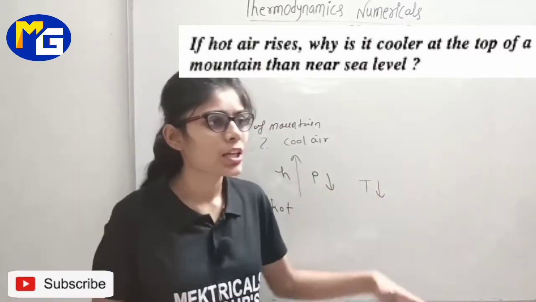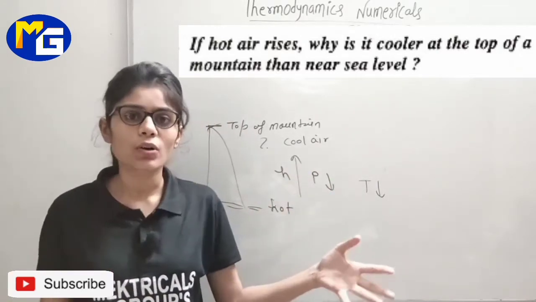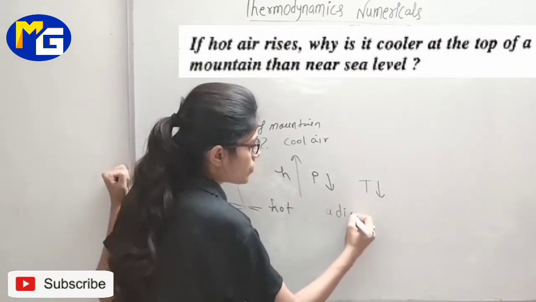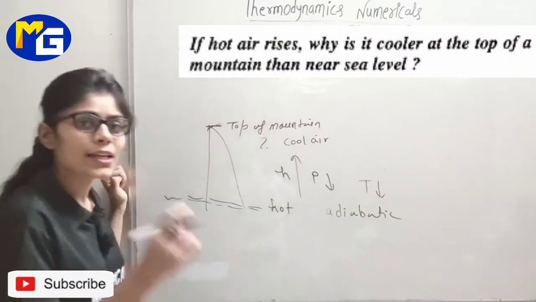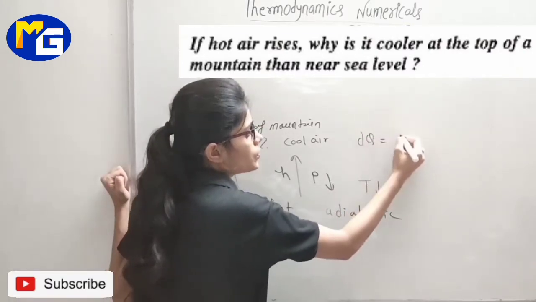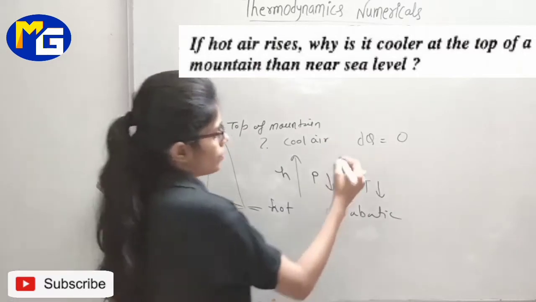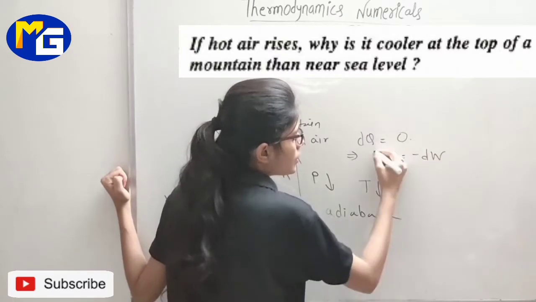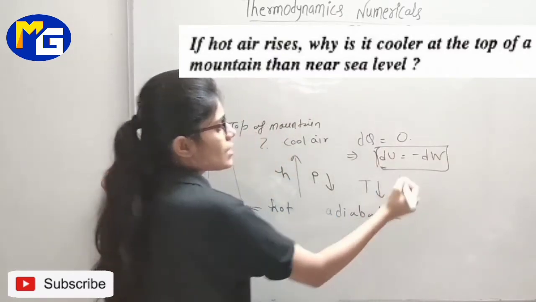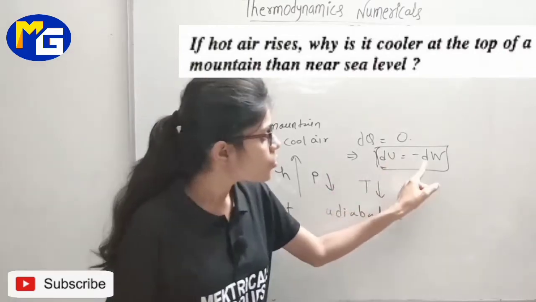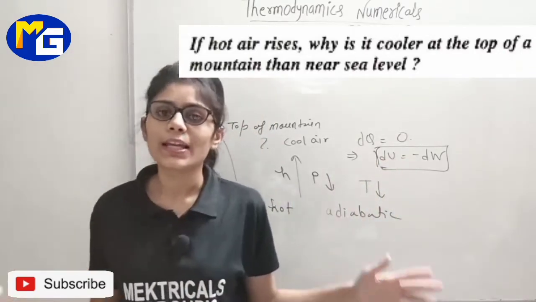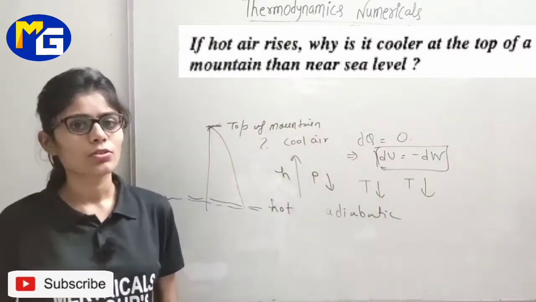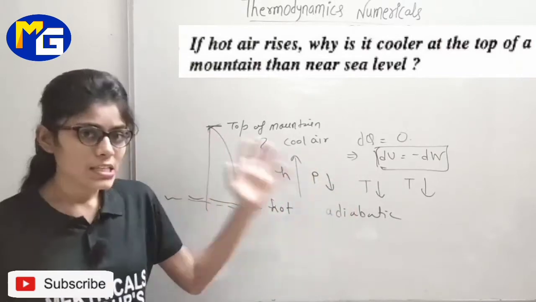ओके जैसे ही आपका प्रेशर डिक्रीज हो रहा है, डिक्रीज होते होते क्या हो रहा होगा, उसका वॉल्यूम बढ़ रहा होगा. तो वॉल्यूम की वजह से ये जो एक्सपेंशन है, ये कैसा एक्सपेंशन होगा? एडियाबैटिक एक्सपेंशन होगा स्टूडेंट्स. And we know that in adiabatic expansion dq is equal to 0. Okay, so total energy 0, that means du will be minus dw. So you can say internal energy also decreases because of the adiabatic expansion, and when internal energy decreases, temperature decreases. So are you getting the meaning? I mean the reason behind it.